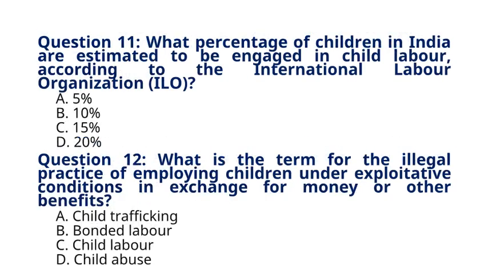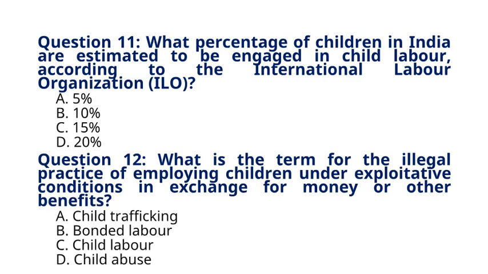Question 11. What percentage of children in India are estimated to be engaged in child labour, according to the International Labour Organization, ILO? A. 5%. B. 10%. C. 15%. D. 20%. The correct answer to question 11 is option C. 15%. Explanation. According to the International Labour Organization, ILO, approximately 15% of children in India are estimated to be engaged in child labour, highlighting the persistent challenges and vulnerabilities faced by children.